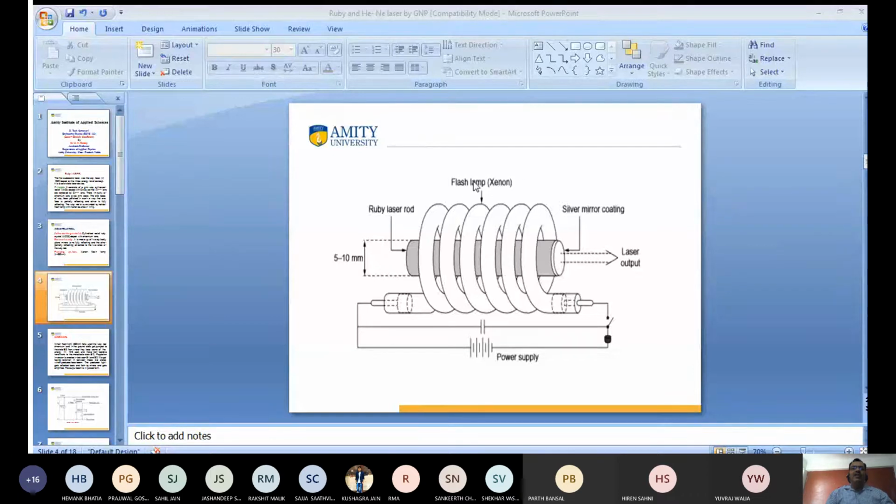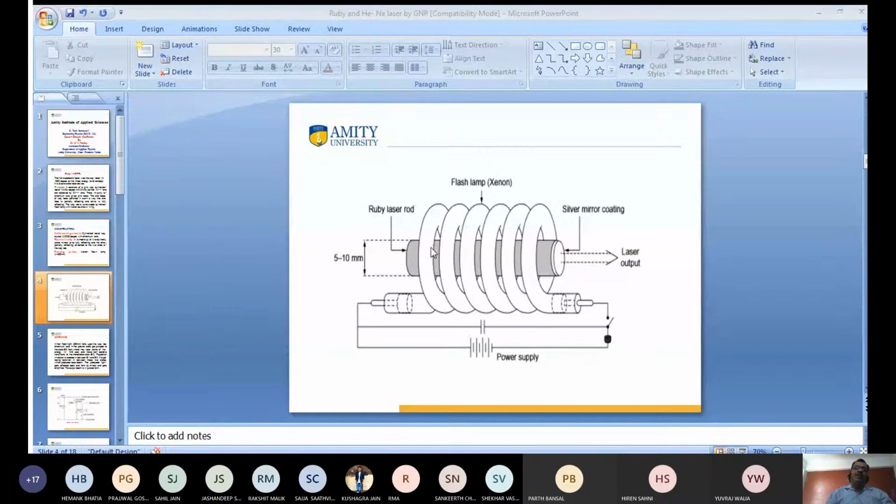This is the helical structure of the xenon flash lamp. With this, it emits photons of energy. So this is the ruby rod and this is the xenon flash lamp, which works as optical pumping. This side has a full silver coating, and this side has a partial silver coating.